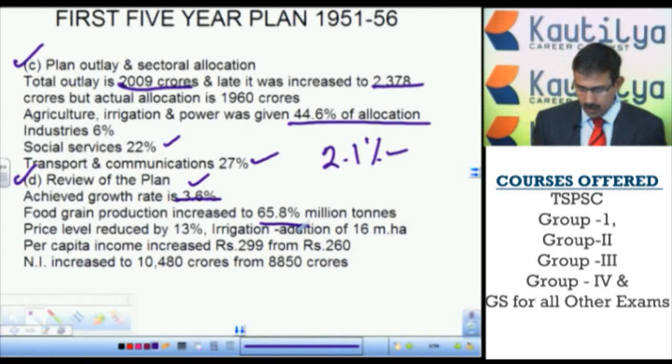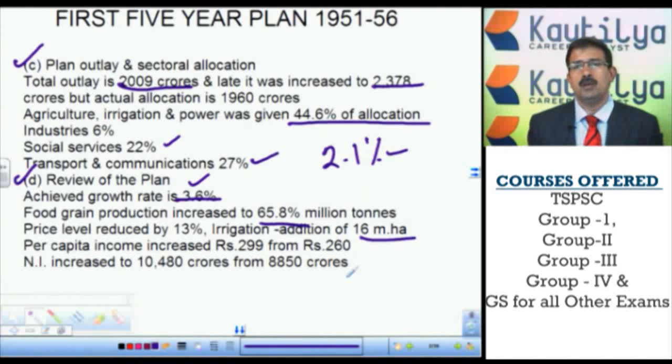And in irrigation, we added 16 million hectares, and the national income and per capita income increased. So in the review part, one has to remember those important aspects, particularly social and economic aspects, particularly agriculture, industry and services, and other economic indicators like per capita income, national income and other important factors.